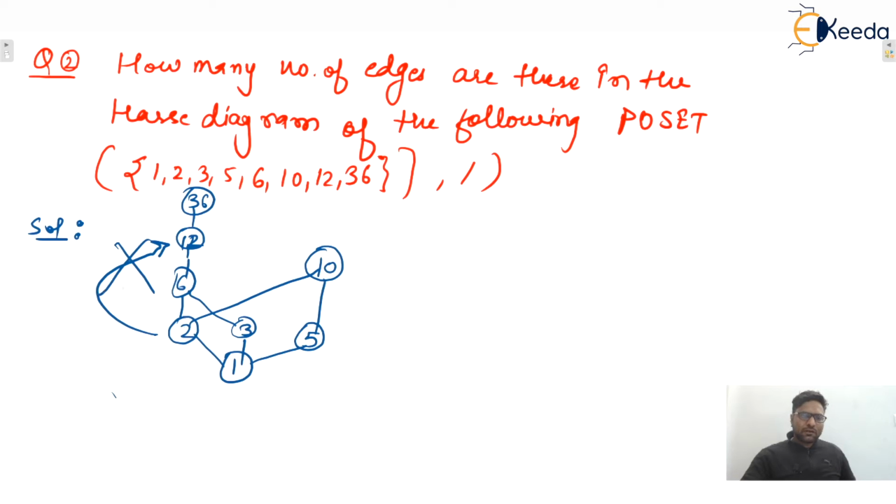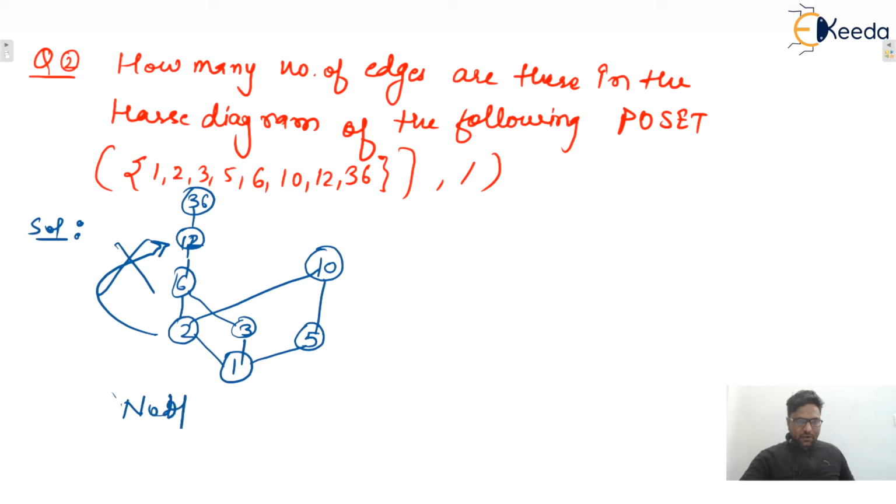That's why we removed that pair, and then only we get the Hasse diagram. By default we consider all the transitive pairs and all reflexive self loops to be there, but there is no need to represent transitive pairs and self loops in the Hasse diagram, because by default these must be there. Okay. So a question can be asked like that, how many edges will be there?